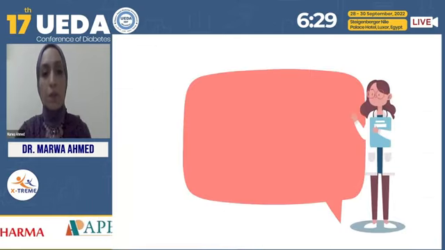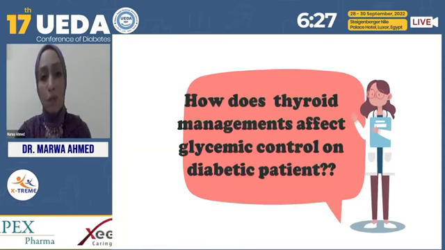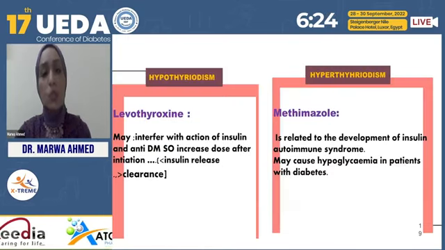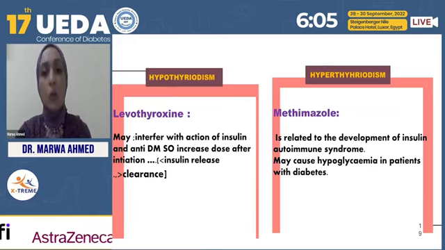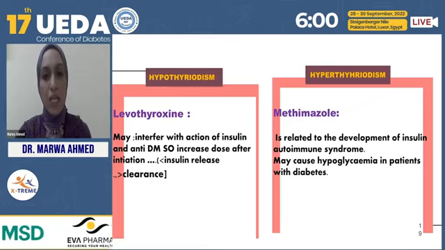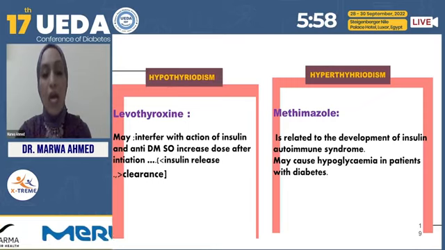How does thyroid management affect the glycemic control in a diabetic patient? In a hypothyroid patient, we give levothyroxine, but it may interfere with the action of insulin and anti-diabetic agents, so you should increase the dose of the insulin and anti-diabetic agents, especially after initiation of levothyroxine. While in a hyperthyroid patient, methimazole and carbimazole are related to the development of autoimmune insulin syndrome, so they may cause hypoglycemia in a patient with diabetes. So you just adjust the dose, especially after controlling the hyperthyroidism.